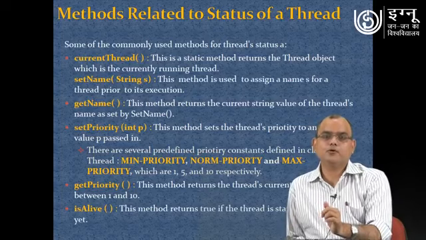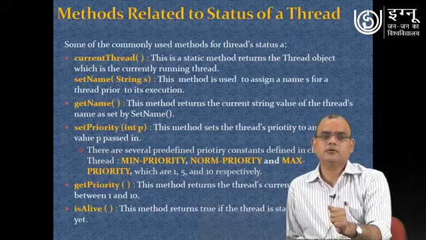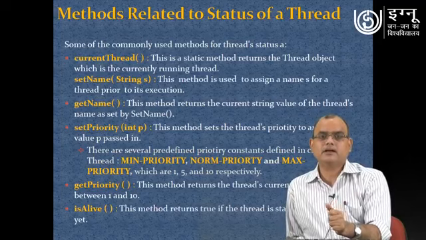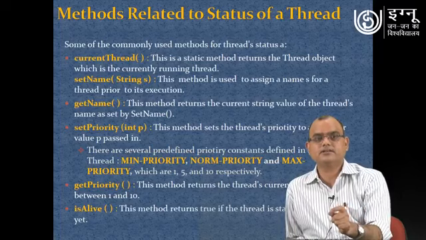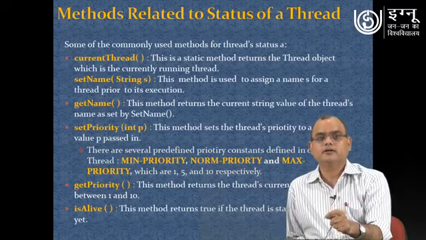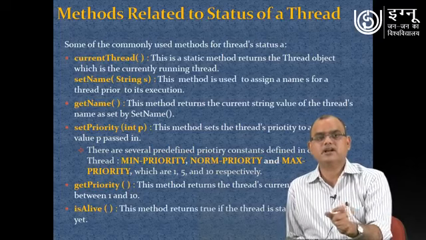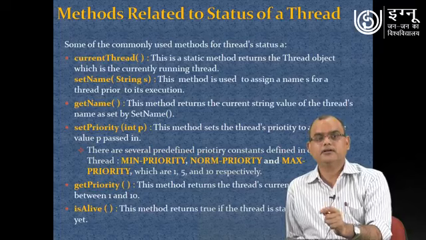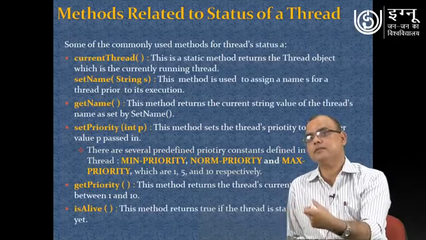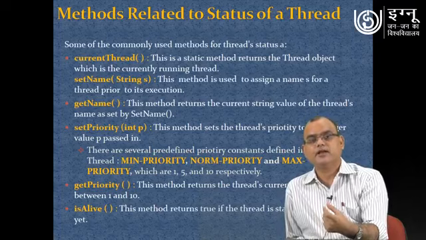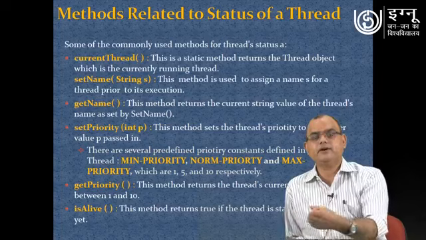Now a few more methods related to threads are given here. One method is currentThread. This method is static and it returns information about the thread object which is currently running in your program. The setName method is used to assign a specific name to your thread, and similarly getName is used for getting the name of a specific thread.